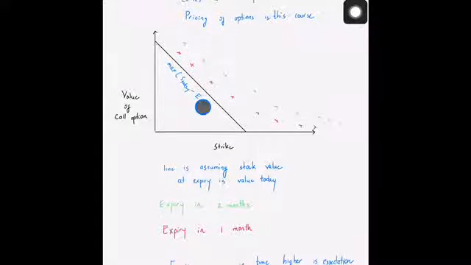In that case, the value of the call option today should equal the payoff function, so that there are no arbitrage possibilities.